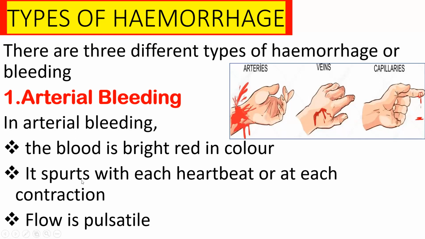So what do you mean by spurt? S-P-U-R-T-S. Anyone? Jiban, what is spurt? It spurts with each heartbeat, right? Or at each contraction. Coming out forcefully, ma'am.